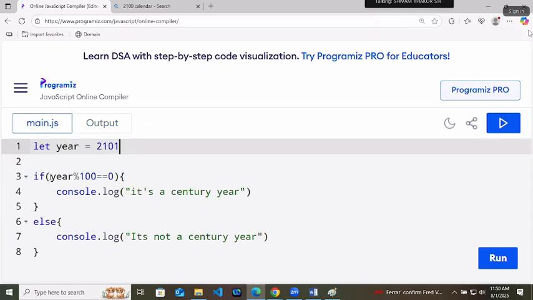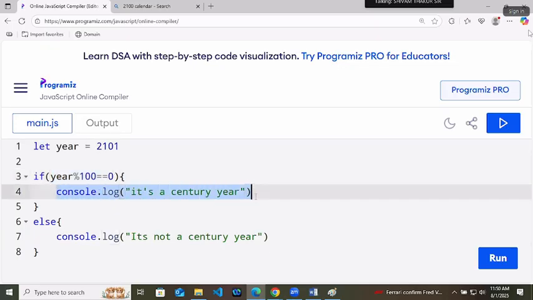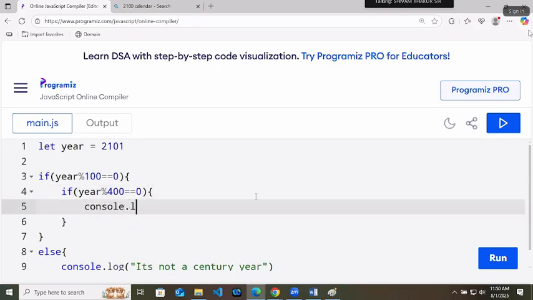Now, if it is a century year, then again you have to check. For a century year, you will divide it by 400 instead of 4. If year mod 400 equals to 0, in that case, it is a leap year, right?